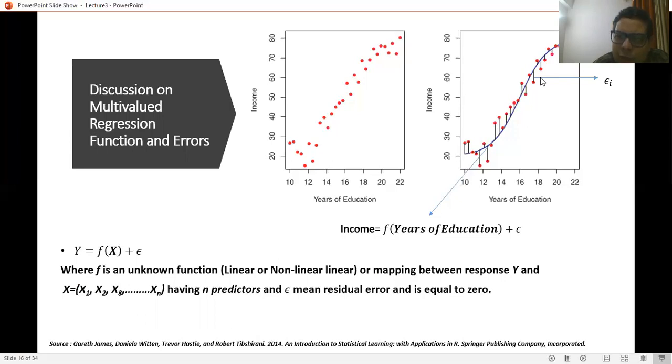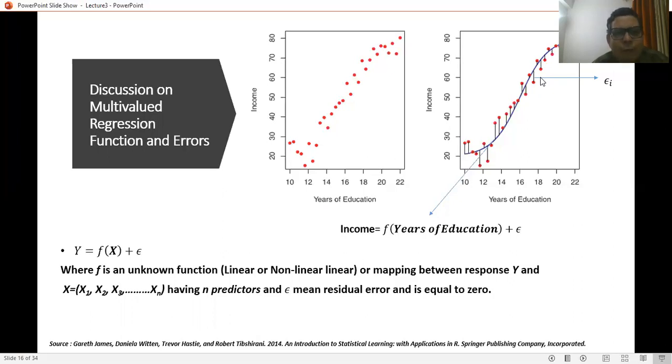The points which are on the particular function curve are satisfying this relation, that is income and years of education, while the points which are above the curve or below the curve are showing some error. Each and every point is showing some error, that is epsilon i.